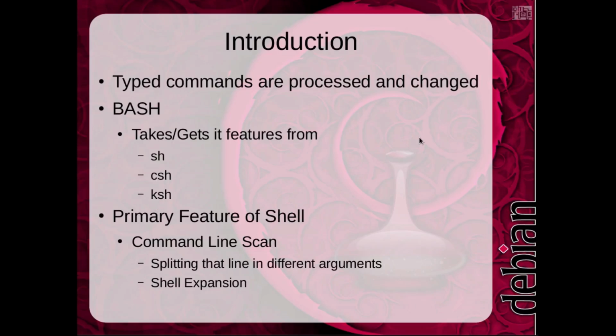One of the primary features of the shell is command line scan. Whenever we type some command, it splits the command into different arguments and then executes it. This whole process can be called shell expansion, which we will study in upcoming slides.